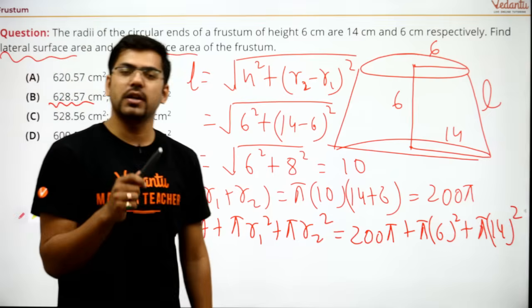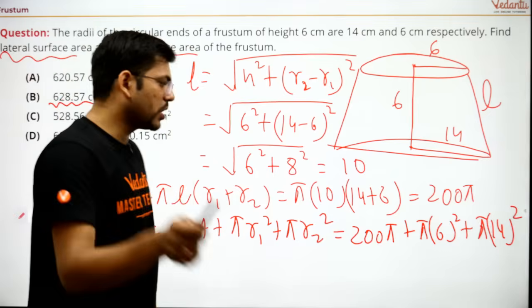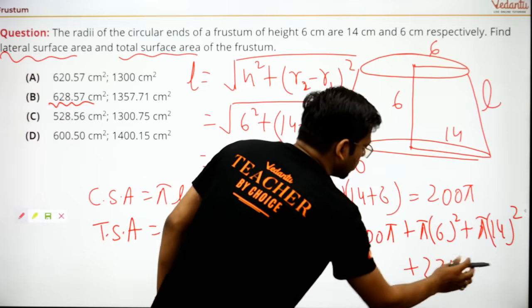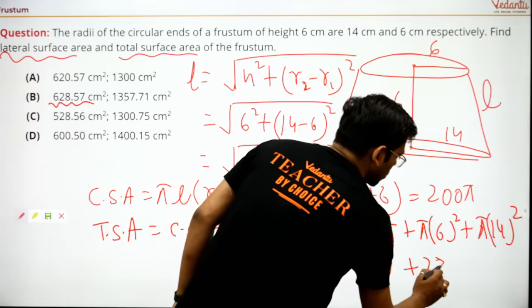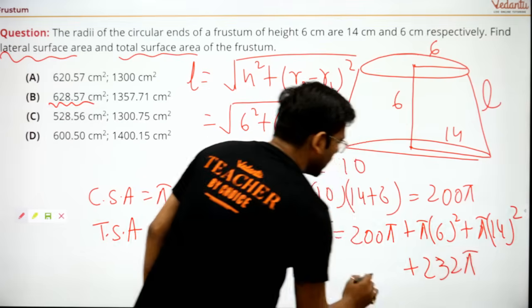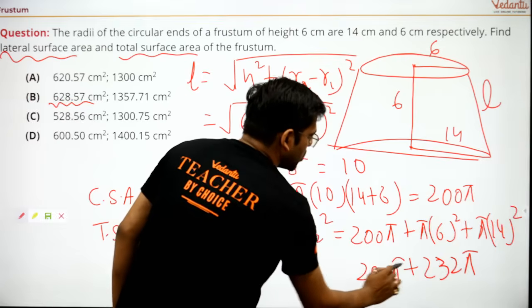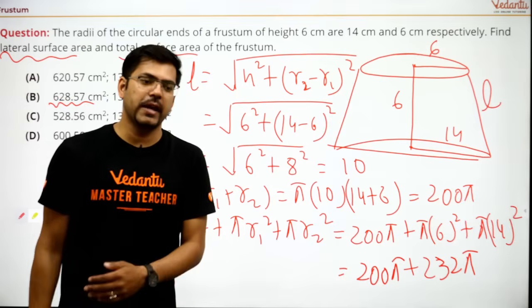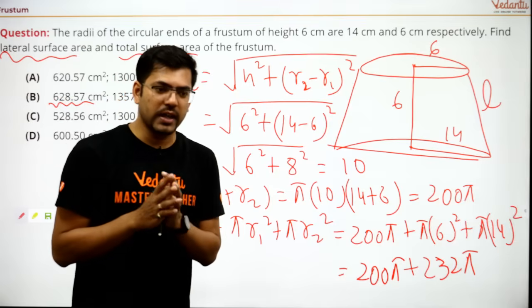So 196 and 36, how much is it? 232. So 232 pi plus 200 pi, you got 432 pi. You only need to put the value of pi.